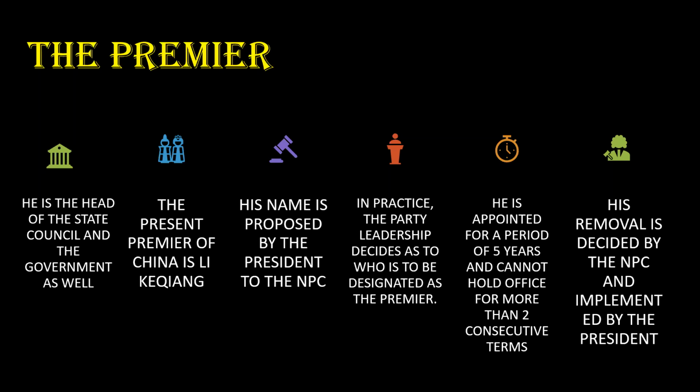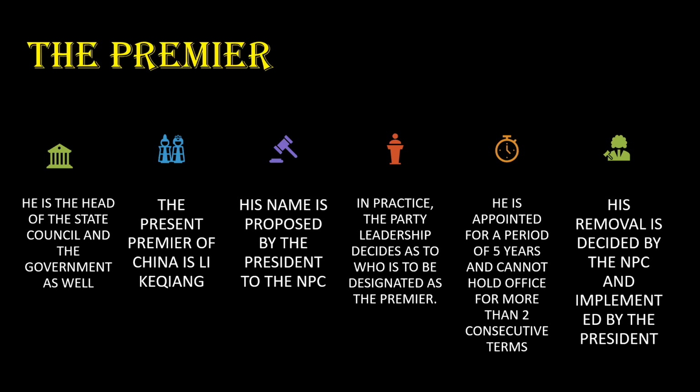Next comes the Premier. He is the Prime Minister. He is the head of the State Council and the government as well. His name is proposed by the President to the NPC. We already know this. In practice, the party leadership decides who is to be designated as the Prime Minister.